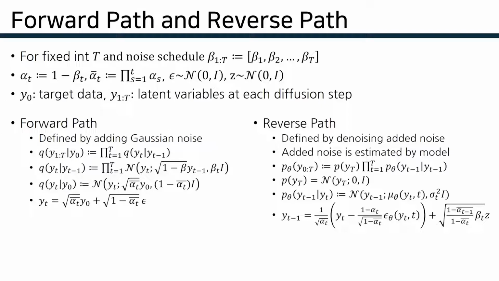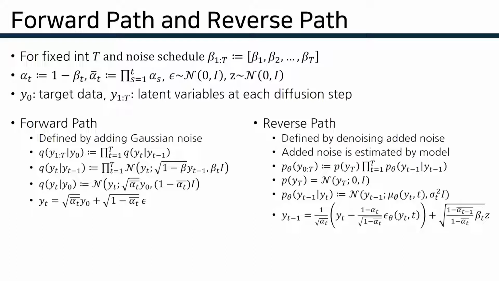For more details, for a fixed max diffusion step T and predefined constant noise schedule beta, the forward pass is defined by adding Gaussian noise gradually from target data Y0. The total forward pass probability is defined by cumulative multiplication of each diffusion step, and each diffusion step's probability is defined as a Gaussian distribution. Since the sum of Gaussians is also Gaussian, the latent variable at step t could be defined as below.